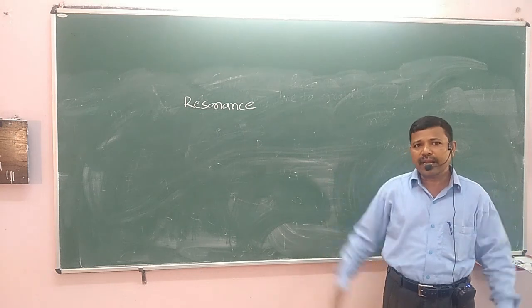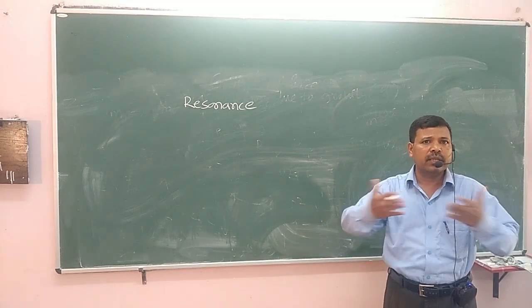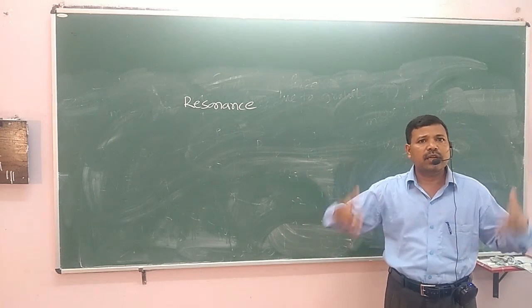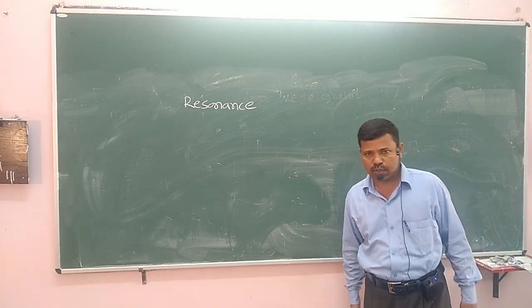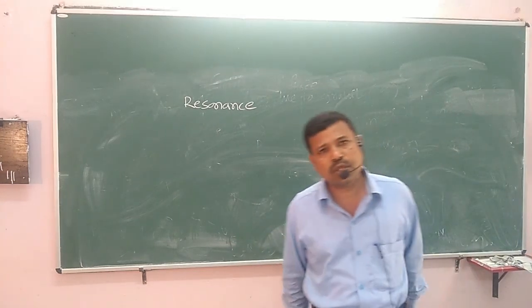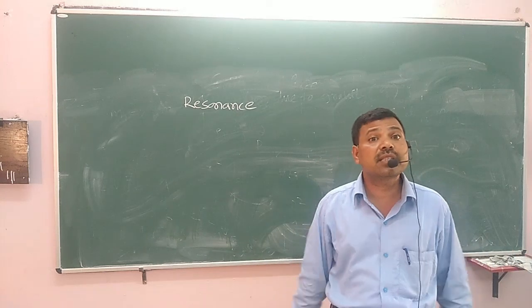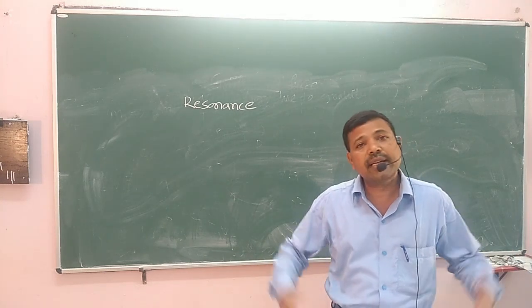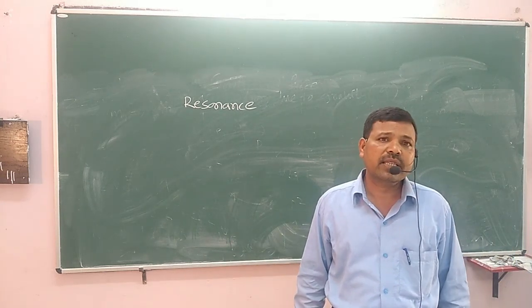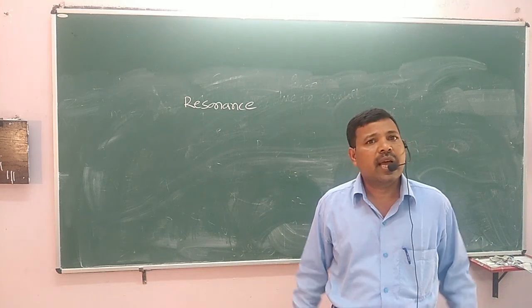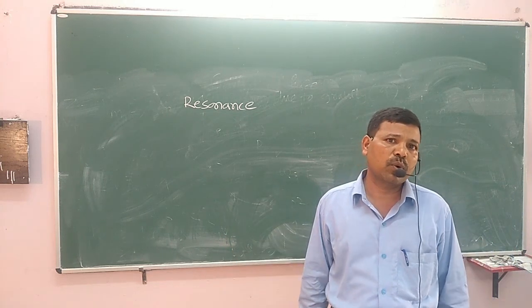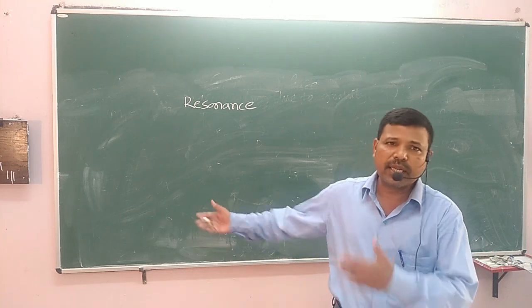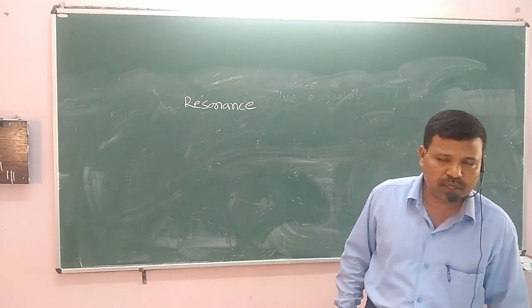Such a circuit is known as a resonating circuit. So at resonance, XL is equal to XC and the impedance will be equal to R. Let us see the mathematical equations.